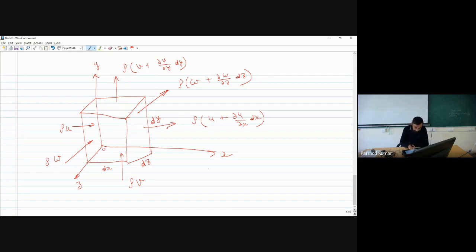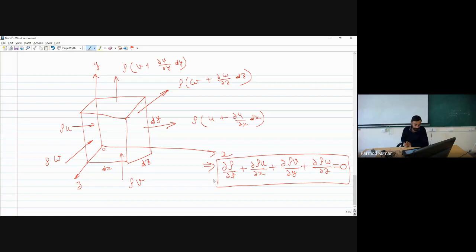So if you use this particular approach, you will finally find del rho by del t plus del rho u by del x plus del rho v by del y plus del rho w by del z will be equal to 0. So this will be the final expression which you will get from this particular elemental form.